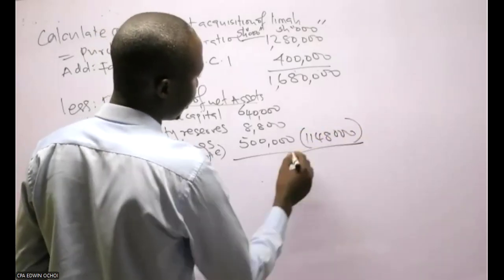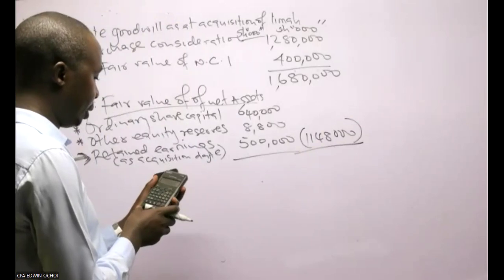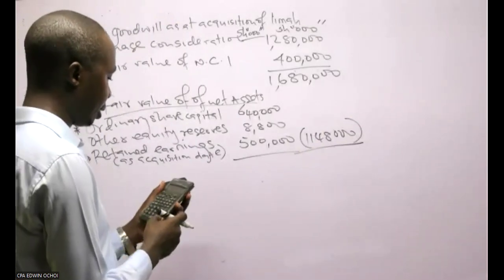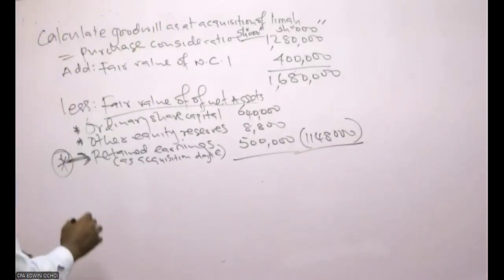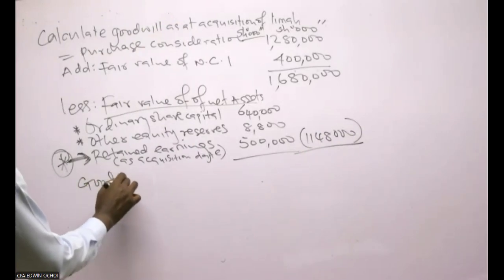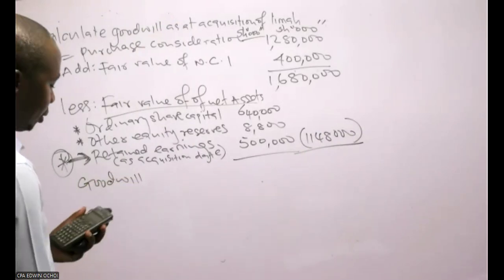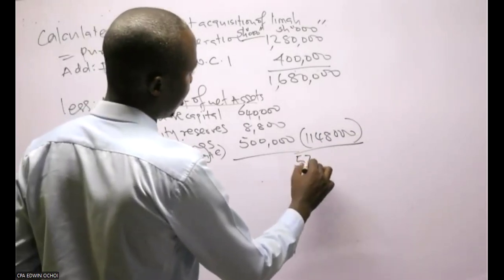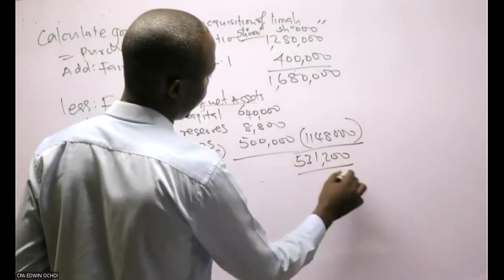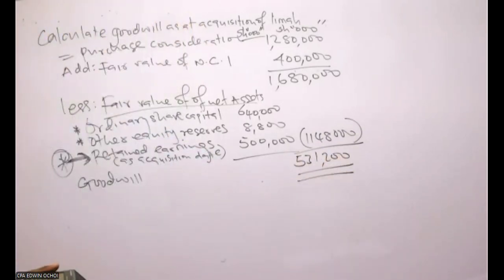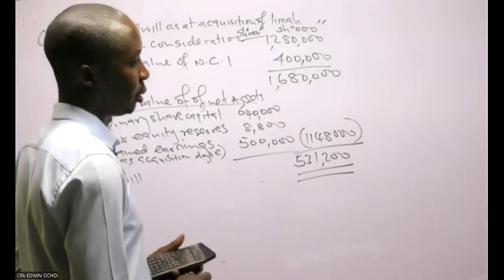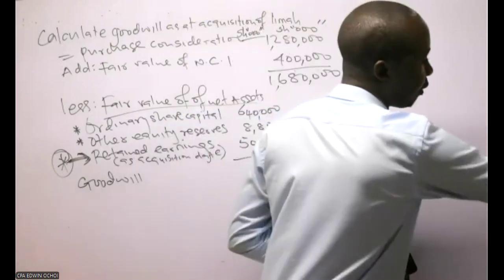So this one you deduct: 1,680,000 minus the answer. So the goodwill is equal to 531,200. That is the goodwill. We are done with the first part.